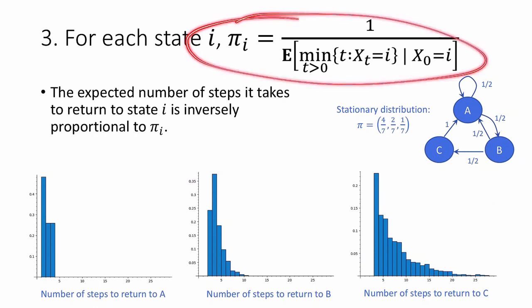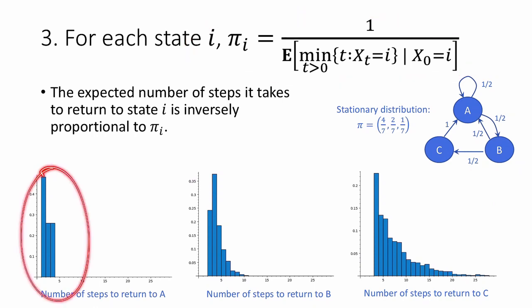What this conclusion says is that the mean of this distribution, the expected number of steps it takes to return to I, is going to be inversely proportional to pi I. In this case, pi sub A is 4/7, so that says that the mean of this should be something like 7/4. Seems about right.